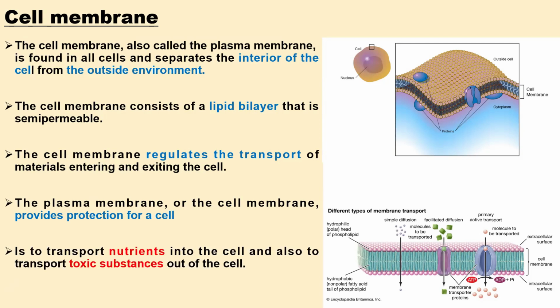It is also very important in the transport of nutrients into the cell and the transport of toxic substances out of the cell. When we take in nutrients like glucose and amino acids, they get into the cell through the cell membrane, and toxic substances that can cause danger in our body are transported out of the cell.